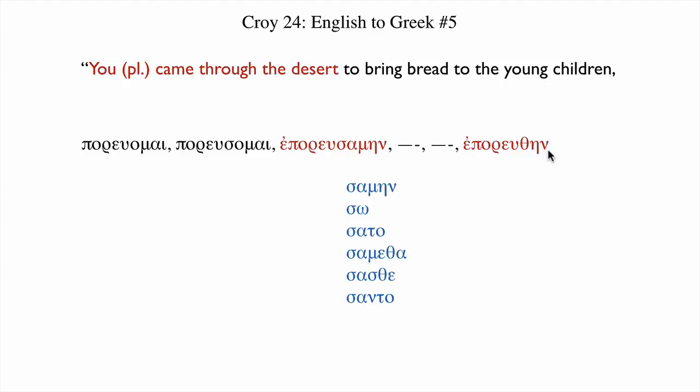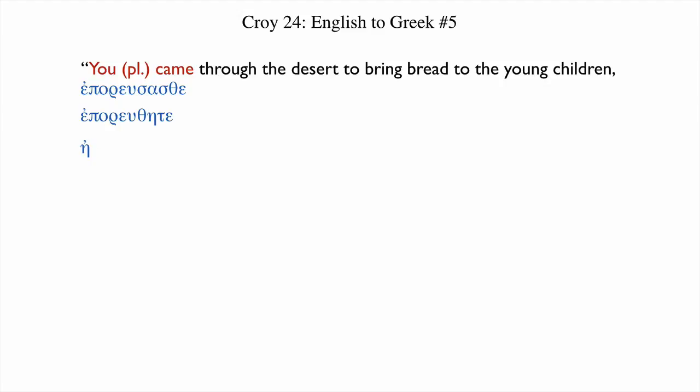This is a redundancy or something superfluous in the language. The aorist middle will mean I came. The aorist passive will mean I came. In both cases, we ignore either the middle voice or the passive voice because it's a deponent verb. All right, so if you wanted to use the aorist middle, here are our various endings. We would want the second person plural, eporusasthe, eporusaste, y'all came. Or we could go with the sixth principal part, the aorist passive, which is far more common, eporuthete. So we have lots of options for how to say you came. Any of these will work.